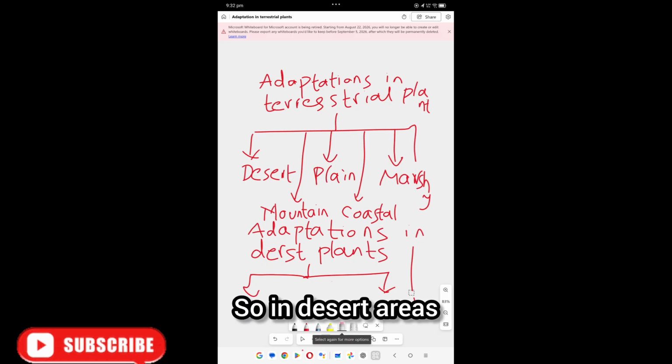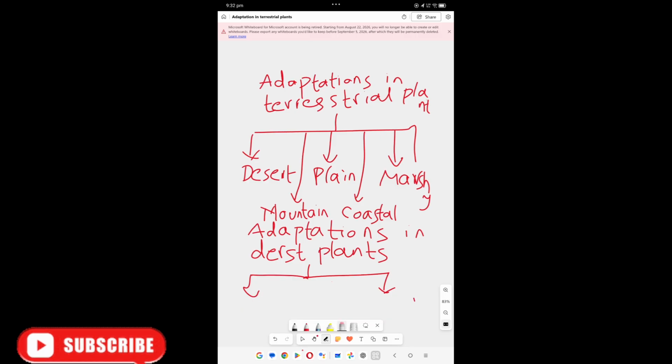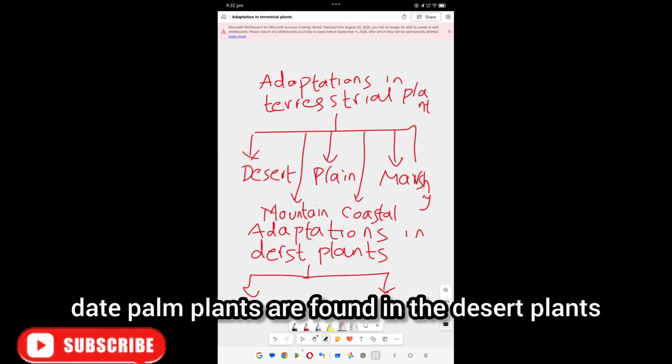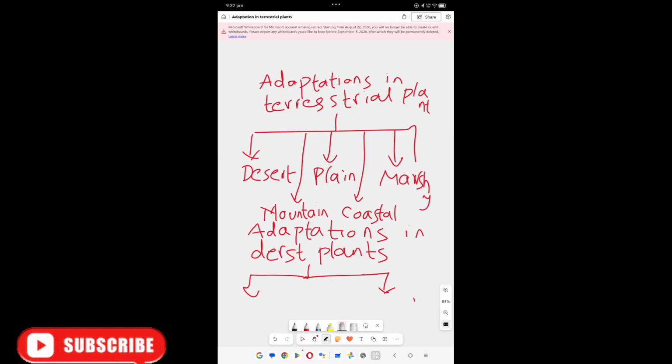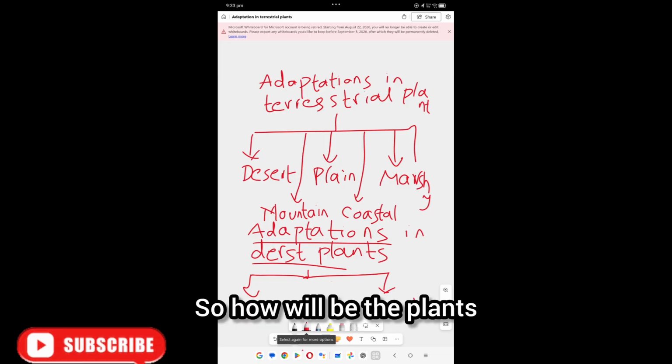Which plants are found in the desert? The cactus plant and date palm plants are found in the desert. So, in deserts there is a very hot climate and very little water. How will the plants be?